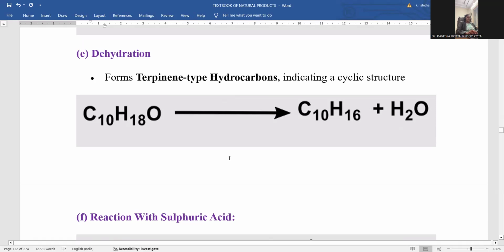Dehydration process. Dehydration means removal of water molecules. C10H18O, whenever slightly heated to higher temperature, is able to remove the water molecule, giving rise to C10H16. So oxygen is removed in the form of a water molecule, and this is the dehydrated product. C10H16 will be generated, which is the cyclic product.